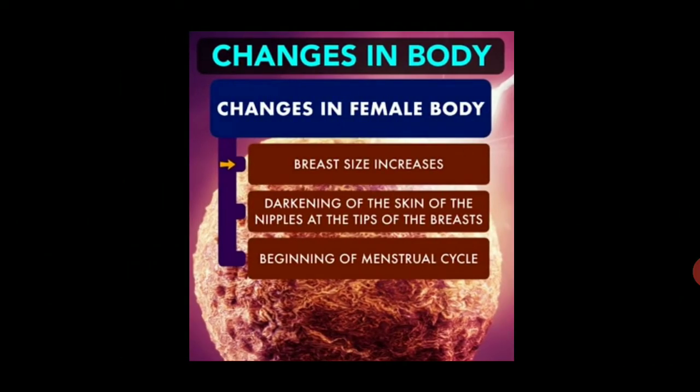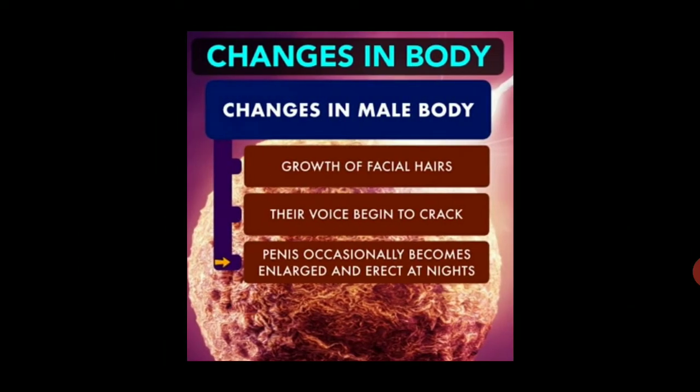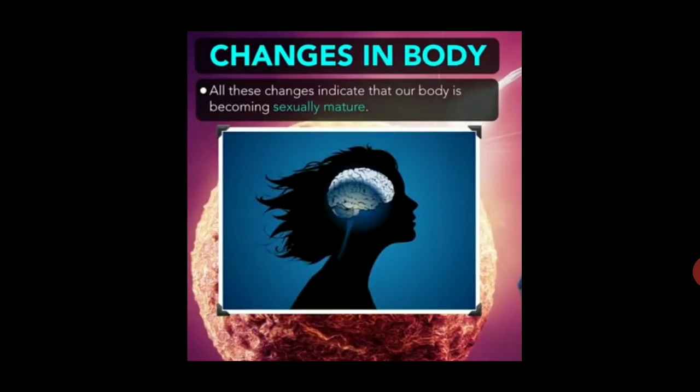Changes in the female body: breast size increases, darkening of the skin of the nipples at the tips of the breasts, and beginning of the menstrual cycle. Changes in the male body: growth of facial hair, the voice begins to crack, and the penis occasionally becomes enlarged and erect at night. All these changes indicate that our body is becoming sexually mature.